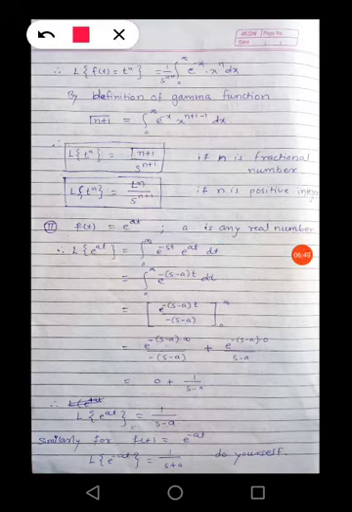Now the second one. f of t is equal to e raised to at, where a is any real number. By definition, Laplace of e raised to at is equal to integration 0 to infinity e raised to minus st into e raised to at dt.